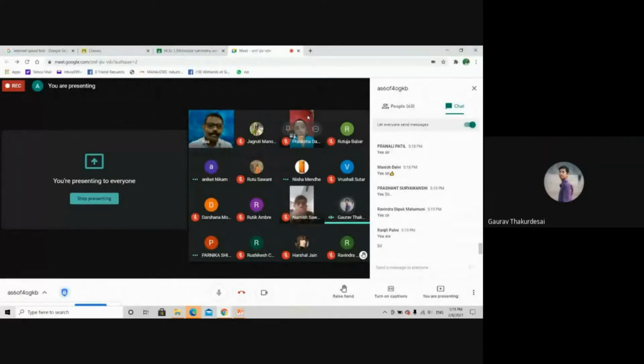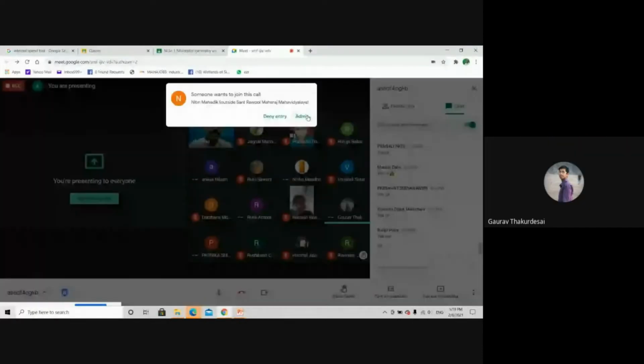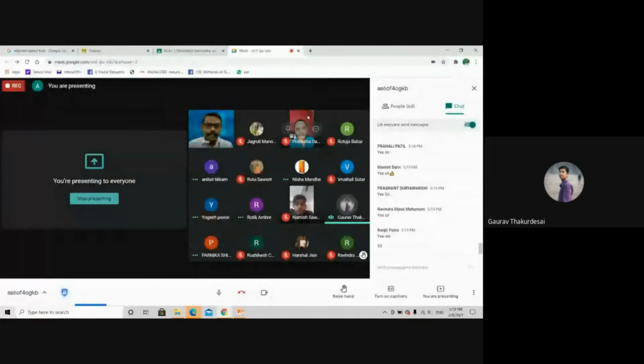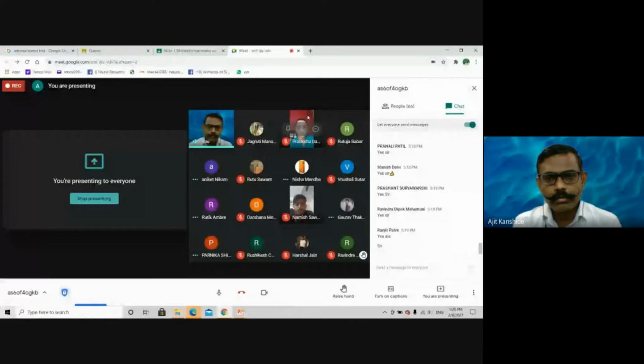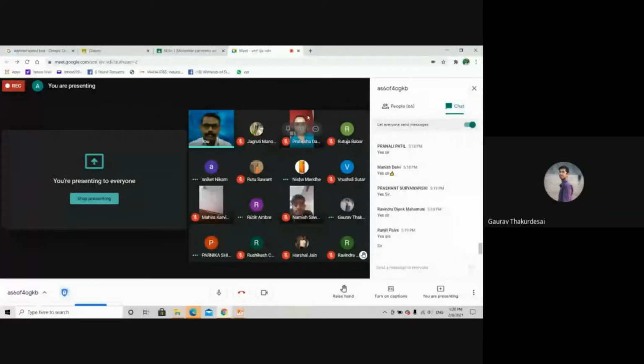Character table. Yes, Gaurav. Sir, the rotatory functions are not clear. The structure of the character table. Rutik, are you talking, or Gaurav? See, first I want to take Gaurav's question. Gaurav, is it your question? Yes, sir. Rotatory, what is not clear? Sir, the linear and rotatory symmetry functions and quadratic symmetry functions in the structure of the character table.